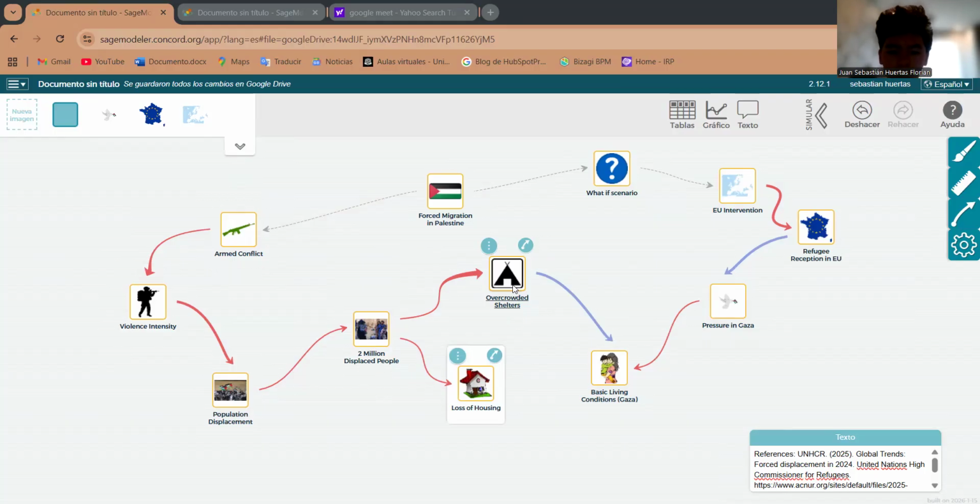Here are the overcrowded shelters, the basic living conditions in Gaza, like water, homes, food, the pressure that Gaza has with the people that are dying, the refugee reception in the European Union, that is the solution to the problem, the European intervention, and the what if scenario that I was talking about.